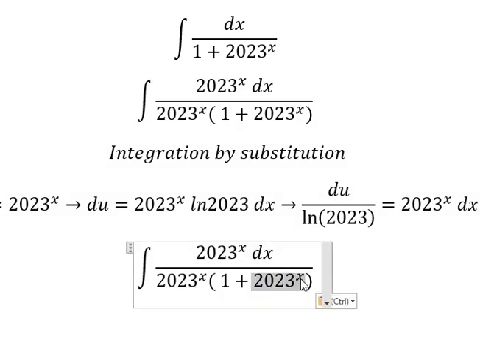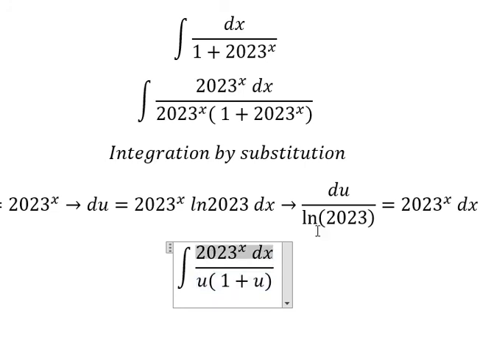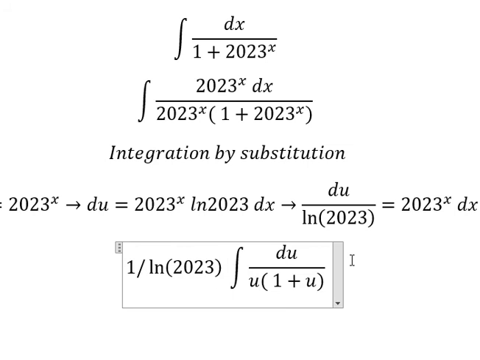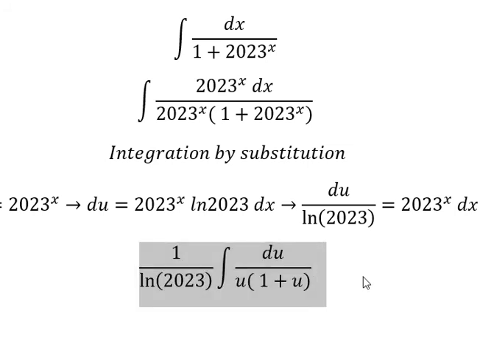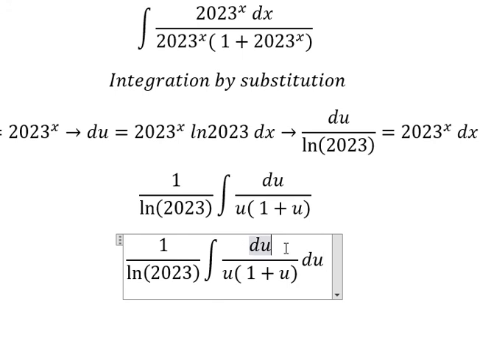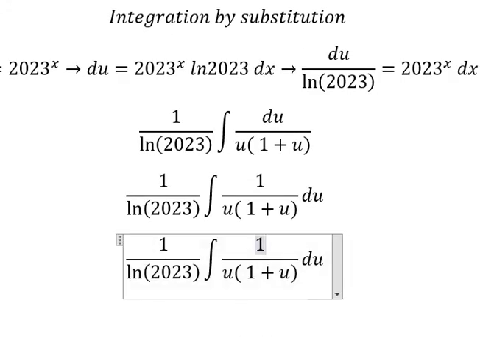This one we change to u. This one we change to u. This one we change to u over ln of 2023. The u I will put in here. So we need to add u. Later we need to subtract u.